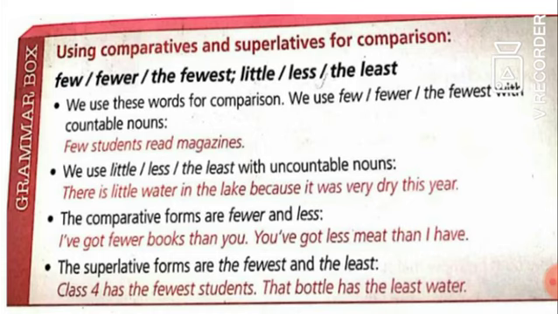The comparative forms are fewer and less. I have got fewer books than you. You have got less meat than I have. The superlative forms are the fewest and the least. Class 4 has the fewest students. That bottle has the least water.